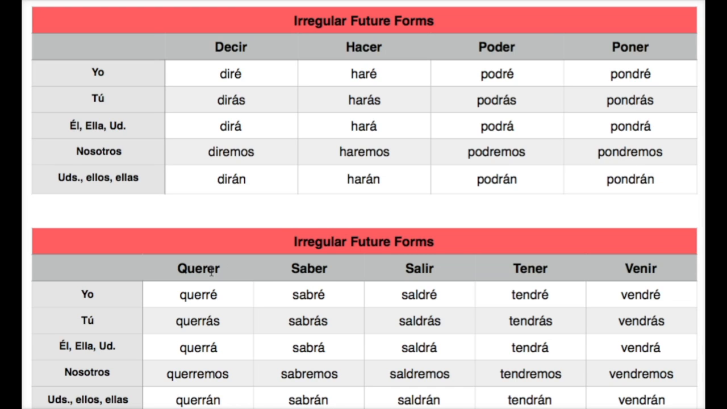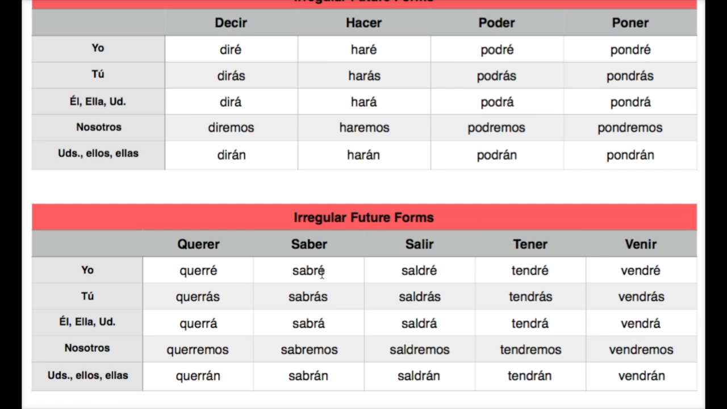We have the verb querer, which is to want or to love. Querré, querrás, querrá, querremos, and querrán. We have the verb saber, to know facts or pieces of information. Sabré, sabrás, sabrá, sabremos, and sabrán. Salir, which is to leave. Saldré, saldrás, saldrá, saldremos, and saldrán.